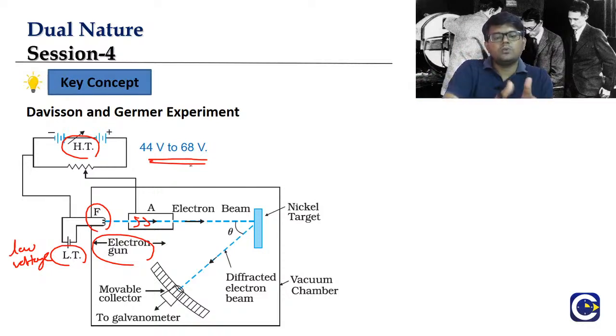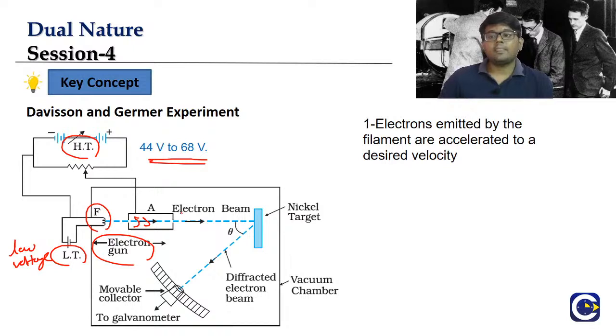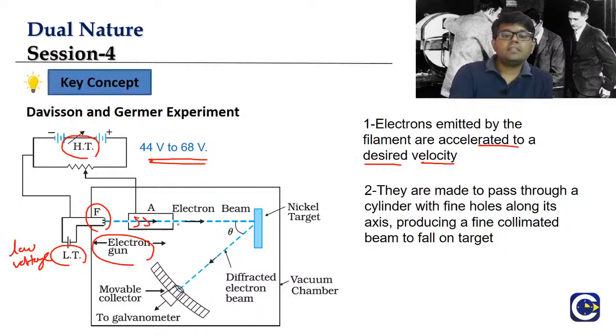We produce the electrons at low voltage and accelerate them, so we get electrons moving at relatively higher speeds. The accelerated electrons come with the desired velocity, whatever velocity we want them to achieve. These electrons are then made to pass through a cylindrical opening with fine holes. Small holes will be there.